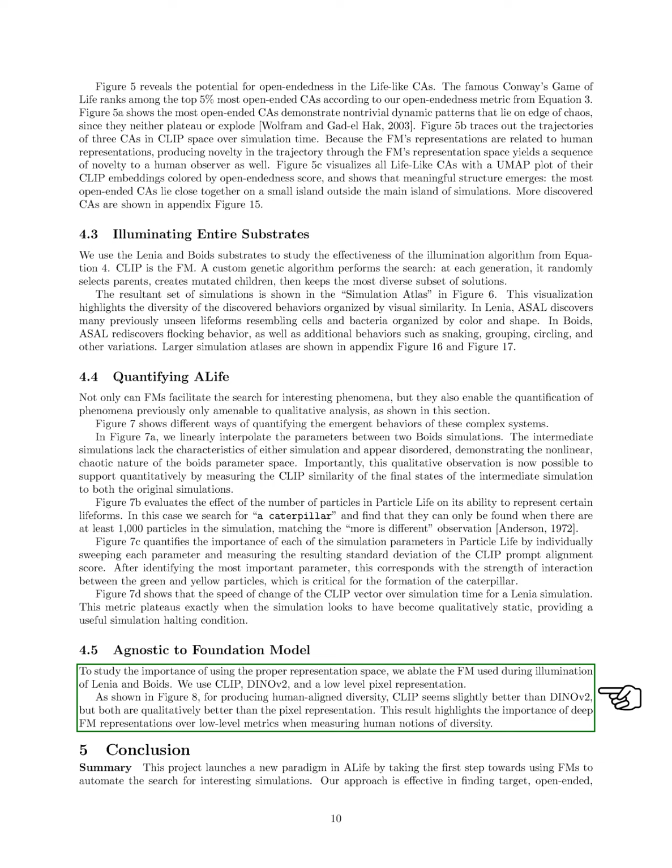Our findings indicate that, as illustrated in the figure, CLIP performs slightly better than DINOv2 in generating diversity that aligns with human perception, while both outperform the pixel representation. This underscores the value of using deep foundation model representations over simpler metrics when assessing human concepts of diversity.